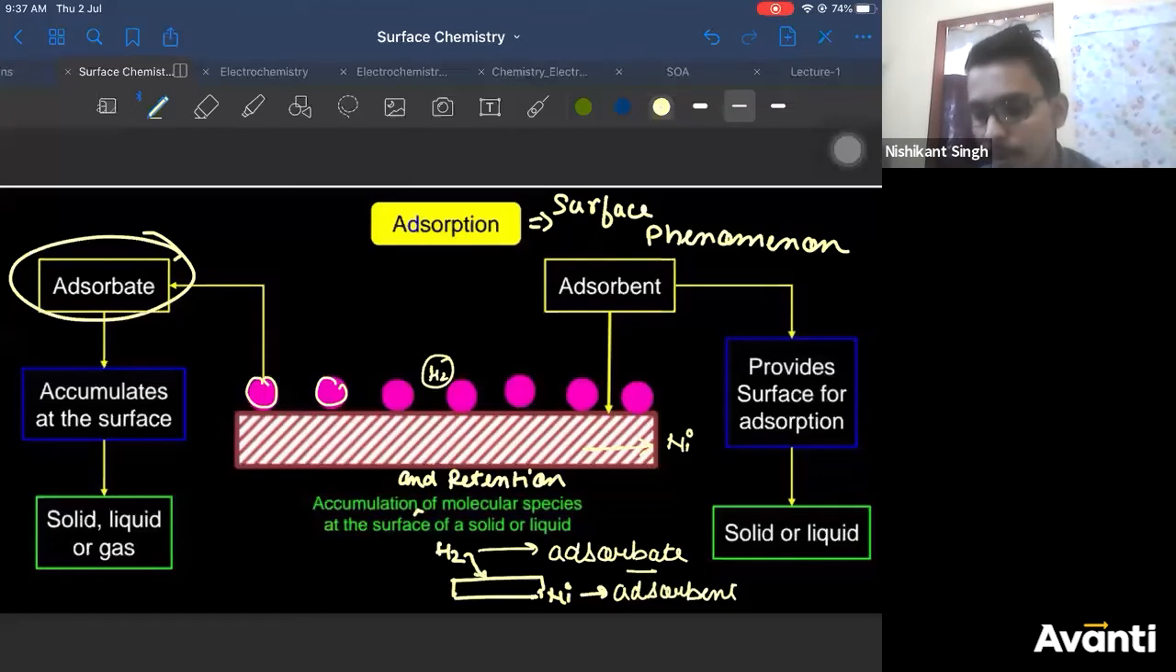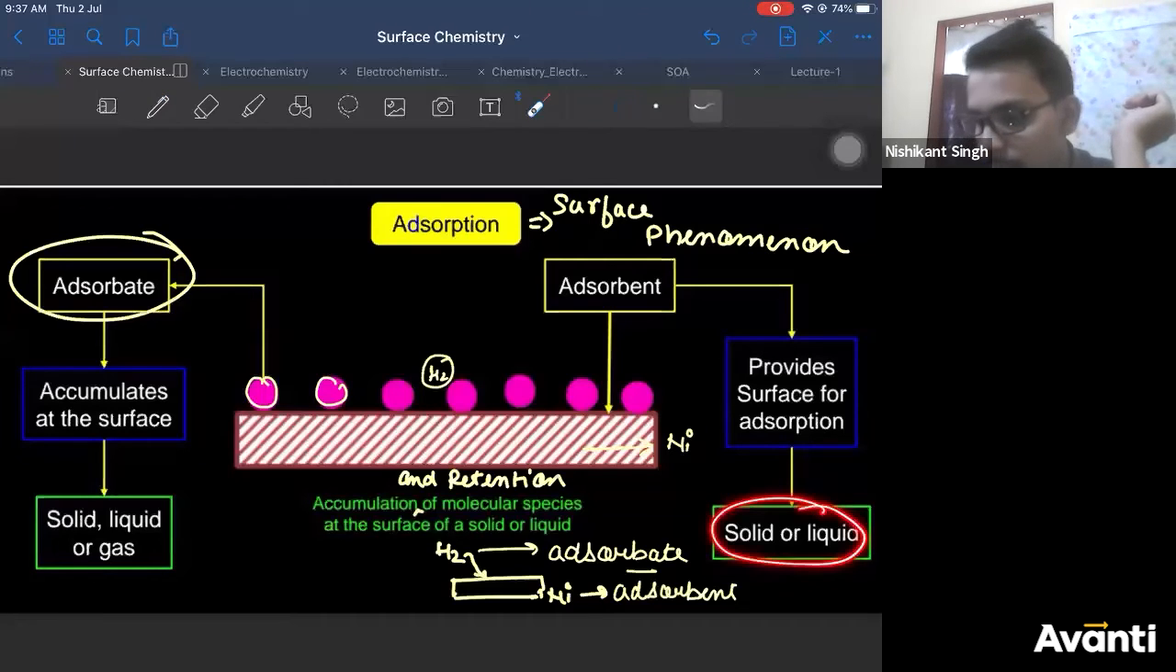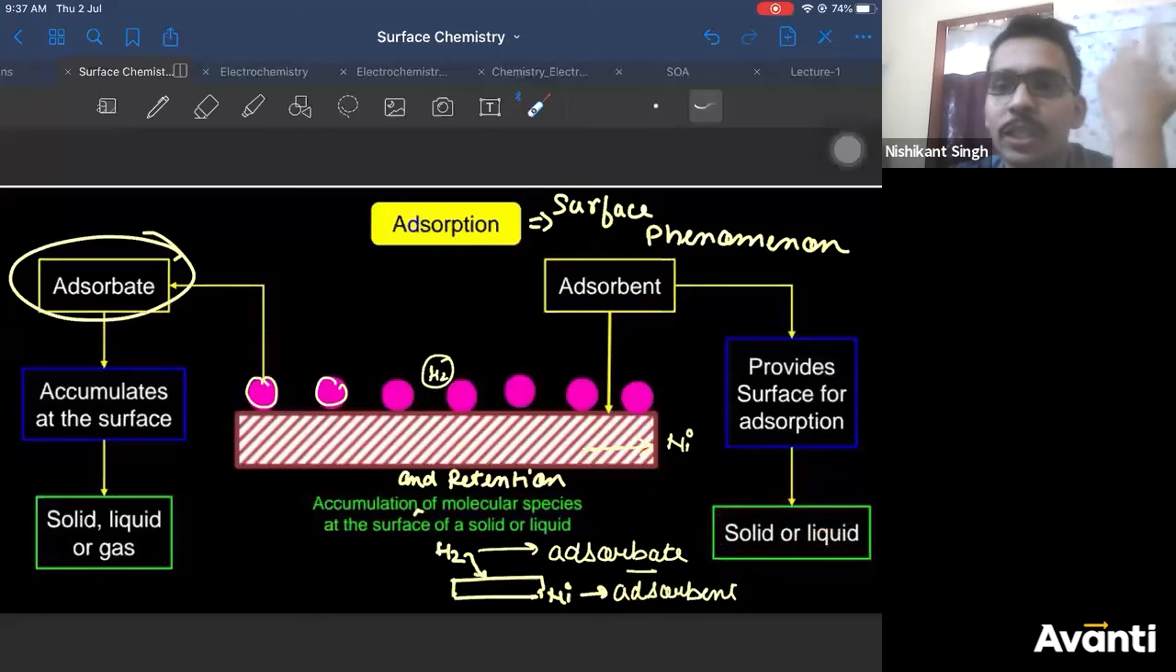Aditya, what do you see here? Adsorbent cannot be a gas. It will always be a solid or liquid. Hydrogen is a gas. Can hydrogen be your adsorbent? No. Aditya, then what is your adsorbent here, hydrogen or nickel?